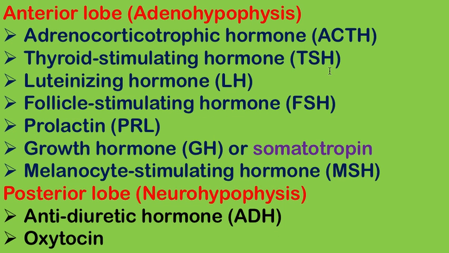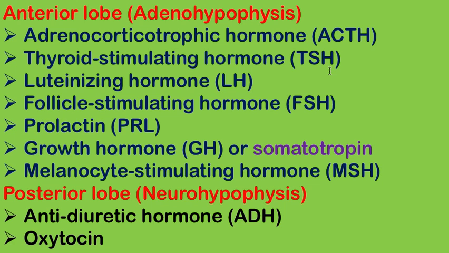Next, the pituitary gland has two lobes: the anterior lobe or adenohypophysis, and the posterior lobe or neurohypophysis. The anterior lobe secretes one type of hormones, and the posterior lobe secretes another type of hormone. These are the lobes of the pituitary gland: anterior lobe and posterior lobe.